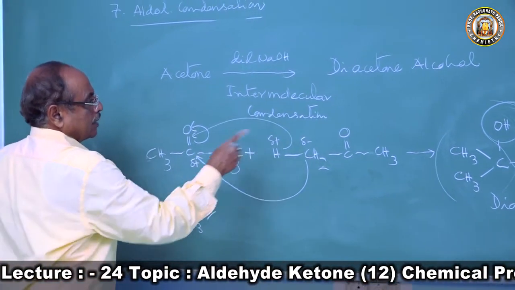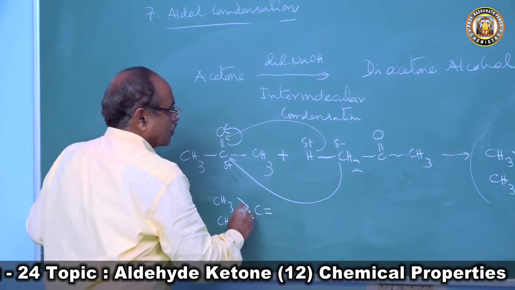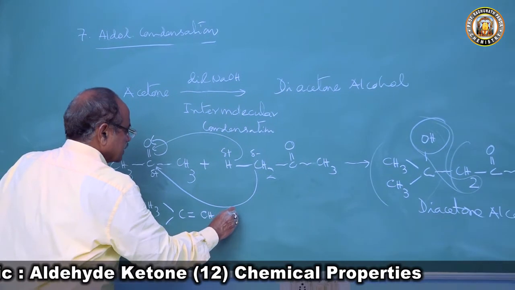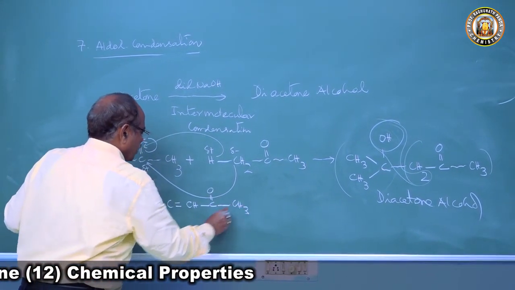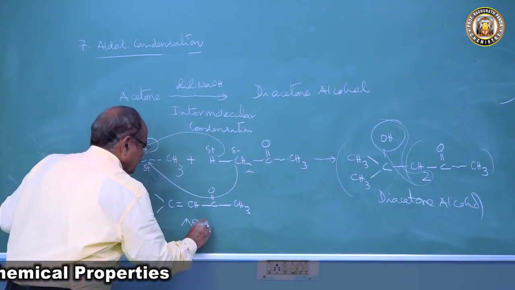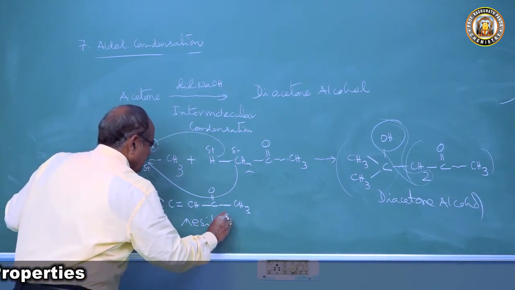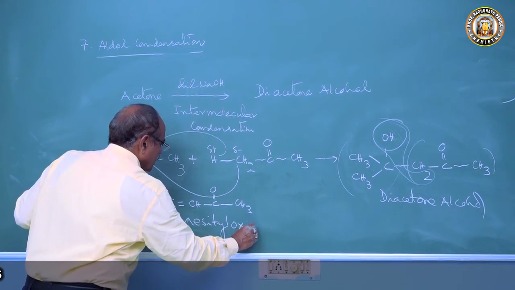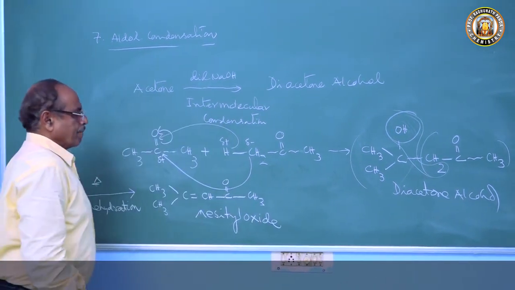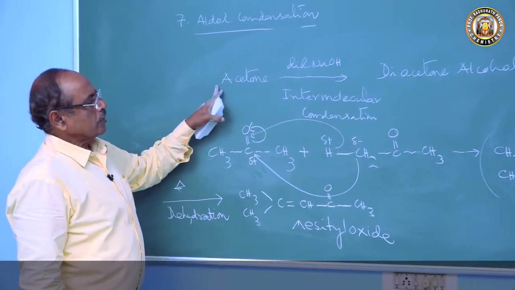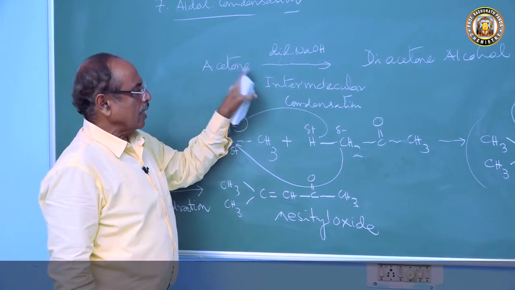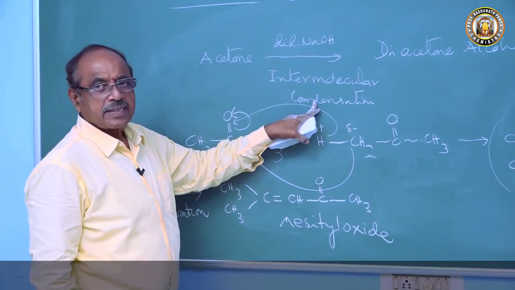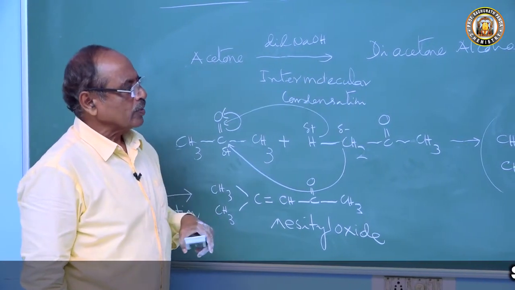then we will get C double bond CH, CO, CH3. So this is called mesityl oxide. When acetone is treated with dilute sodium hydroxide, two molecules of acetone undergo intermolecular condensation to produce diacetone alcohol.